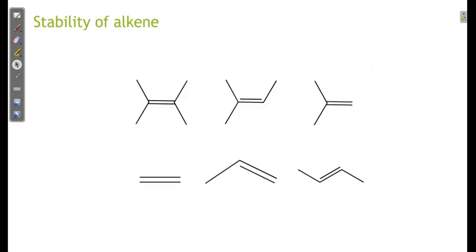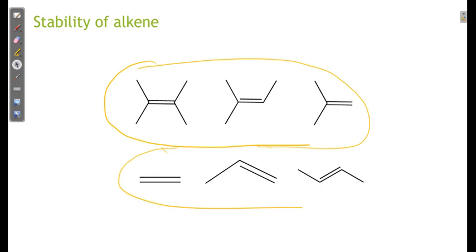Stability of alkene. First, we have to compare between these three, and then we have to compare these three. So let us see what happened to this one. Both contain 1 alpha hydrogen, so among these, single bond is there. So what do we have to see? Alpha hydrogen. So how many are in this? 3 plus 3 plus 3 plus 3, so 12 alpha hydrogen.